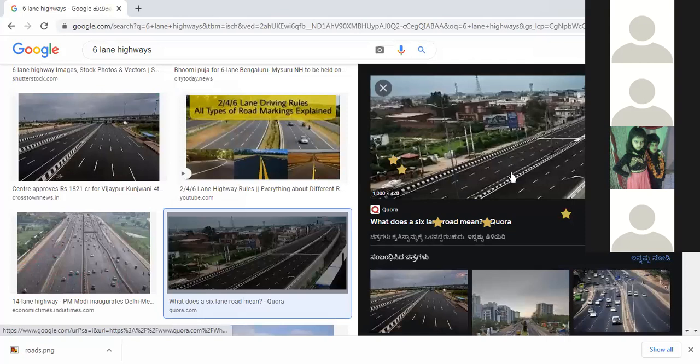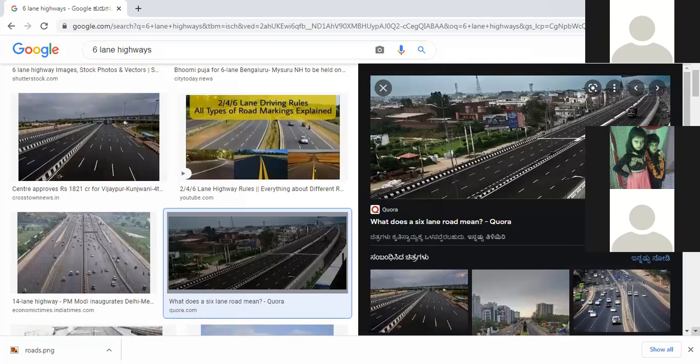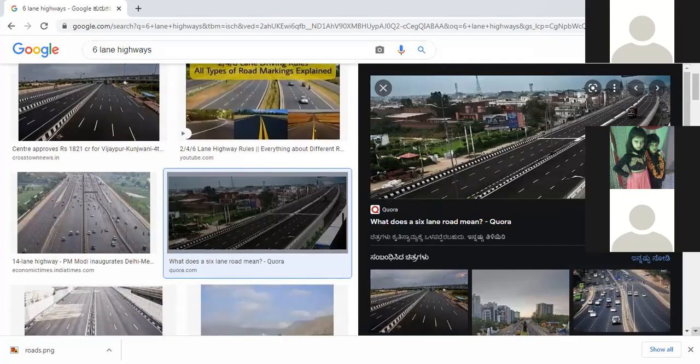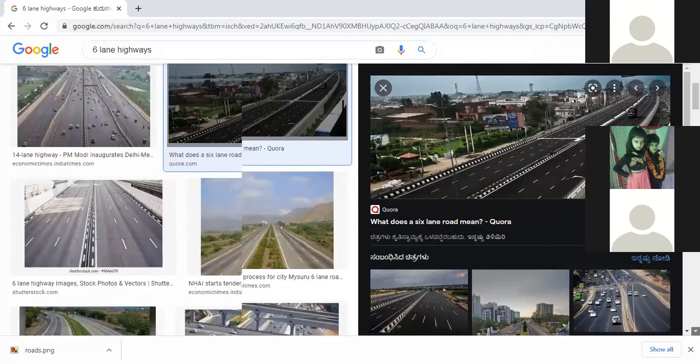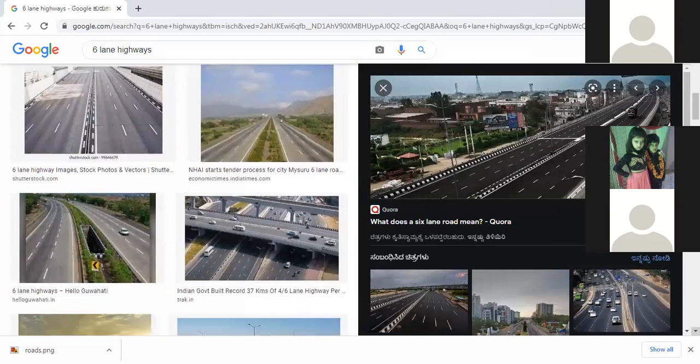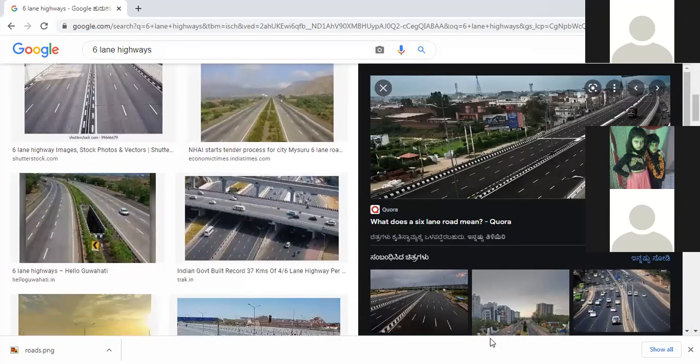Right. Now this you can see is how many lanes? Ma'am, 6. This is a 6-lane highway, right? Do we have 6-lane highways in Bareilly? No, ma'am. Which one did we have in Bareilly? Ma'am, the 4-lane one. We have 4 lanes, right?